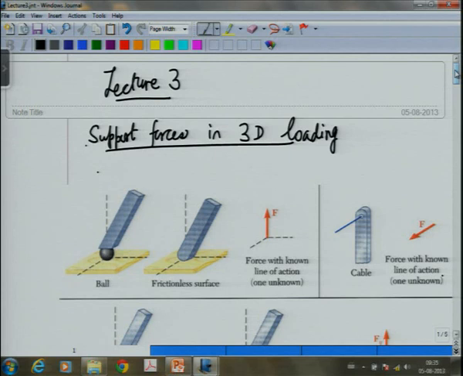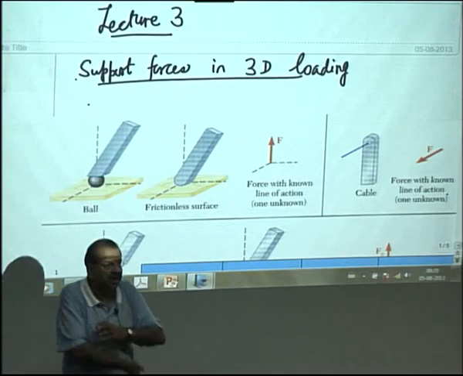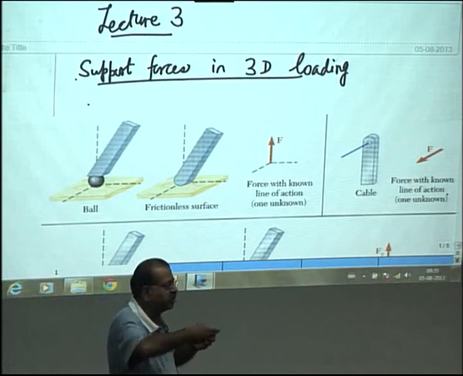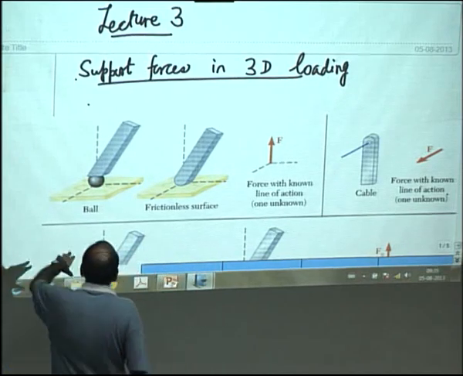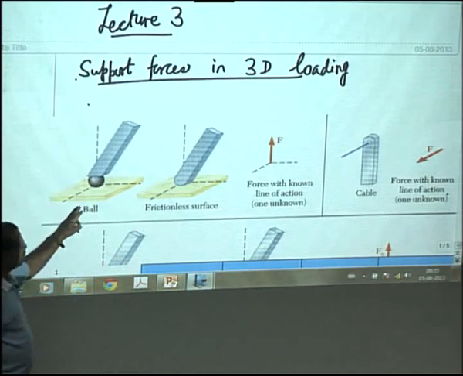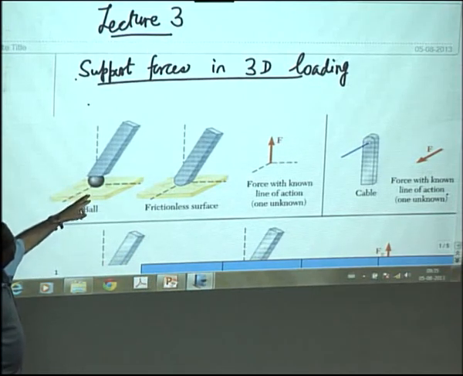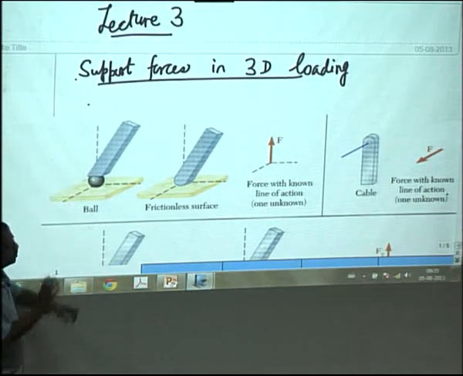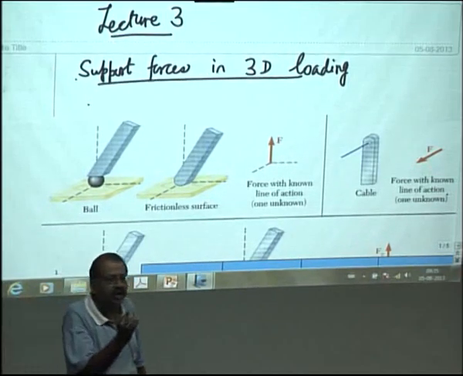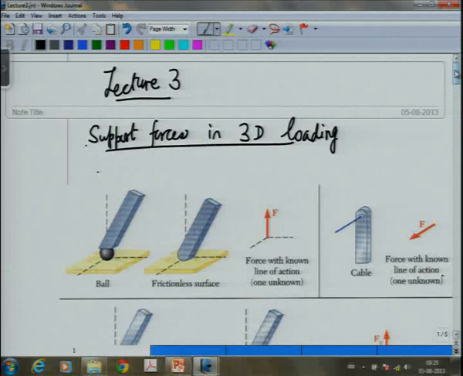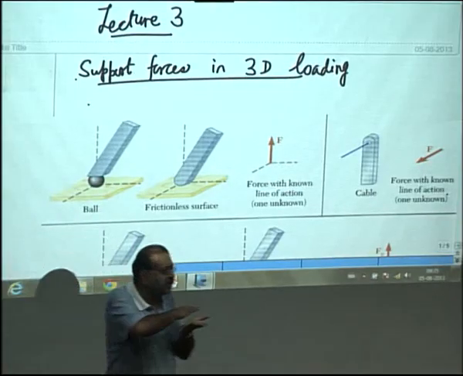One kind of support which we have is a frictionless surface on which we have a body which is held static, and a similar type of force comes if there is a body on a rough surface, but there is a ball on which the body is kept, and we assume that there is no friction between the ball and the surface. Even if the surface is rough, the ball provides a smooth surface. So, in this case what happens is, there will be a friction force which will act in the plane of